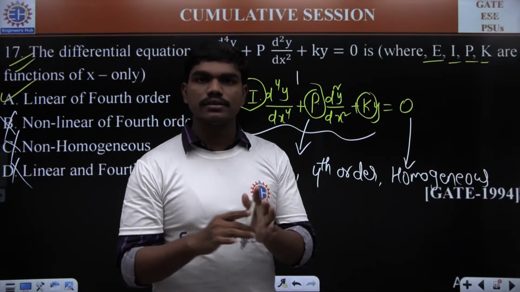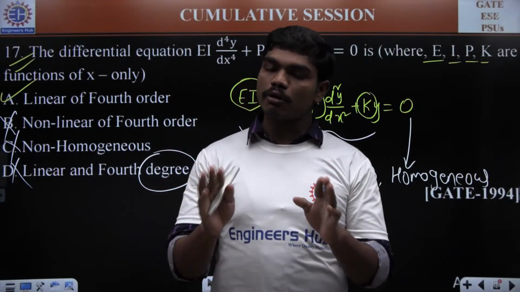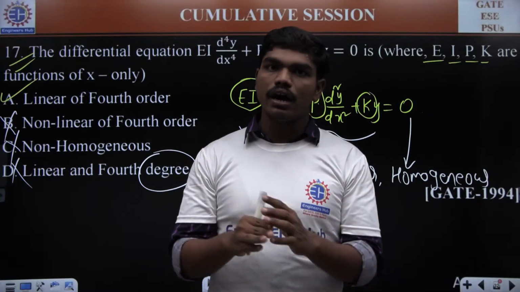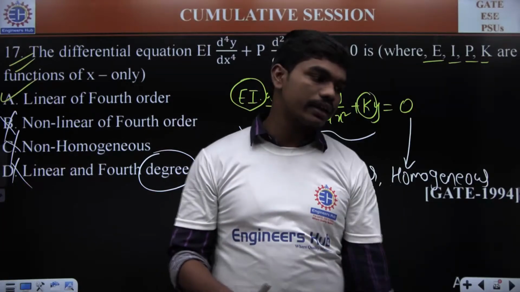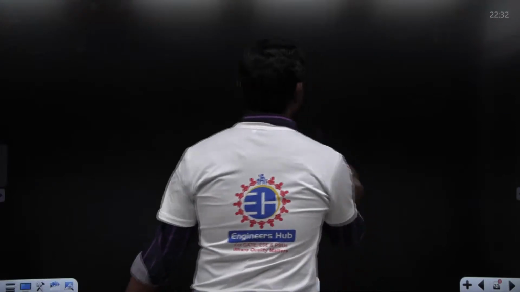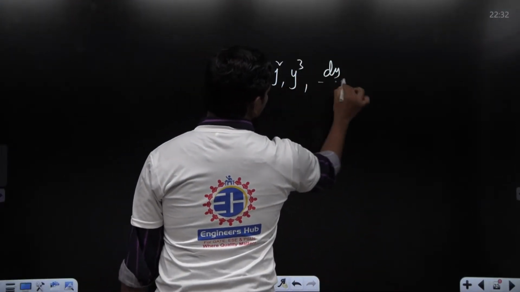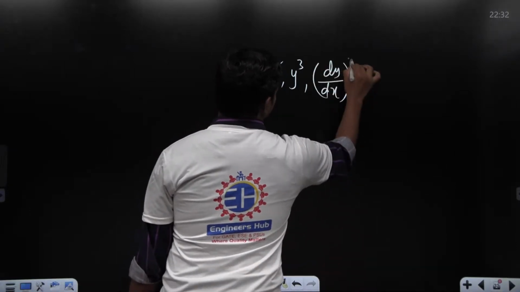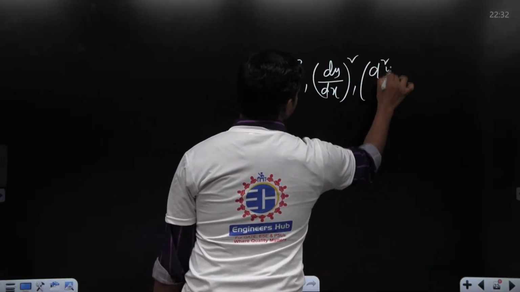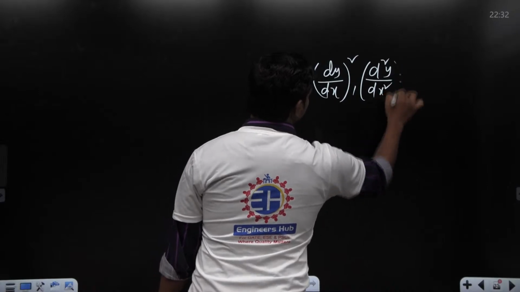If the equation is linear, then it should not involve higher powers of x, higher powers of y, and also higher powers of derivatives of y. Correct? I told you, you should not have terms like y square, y cube, or things like dy by dx whole square, dy by dx whole cube, d square y by dx square whole square, things like this.